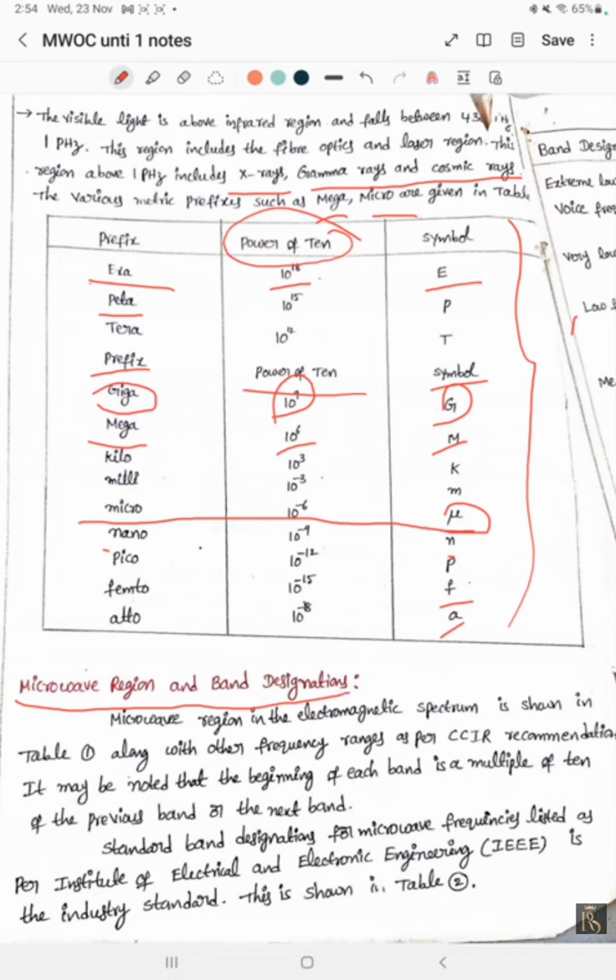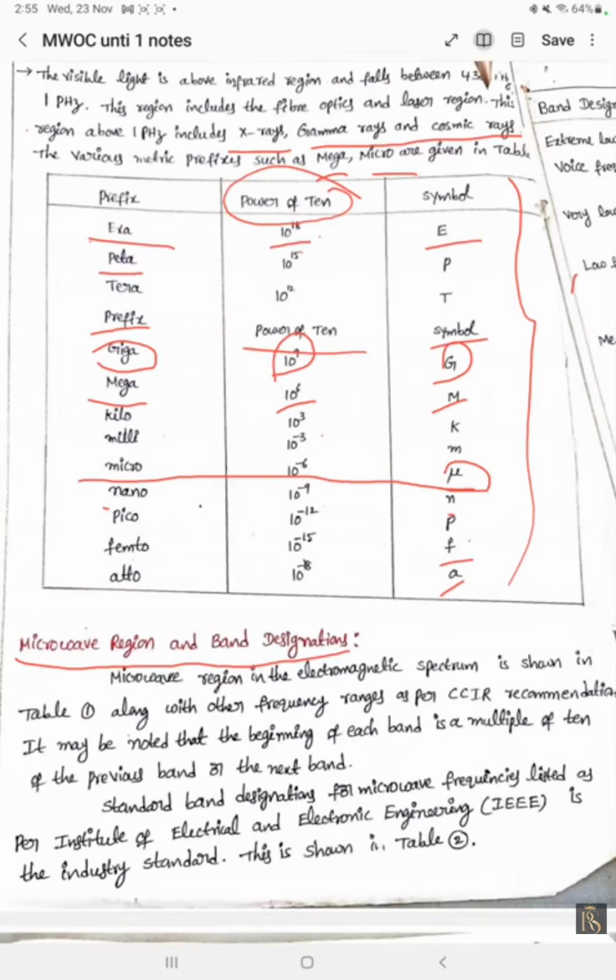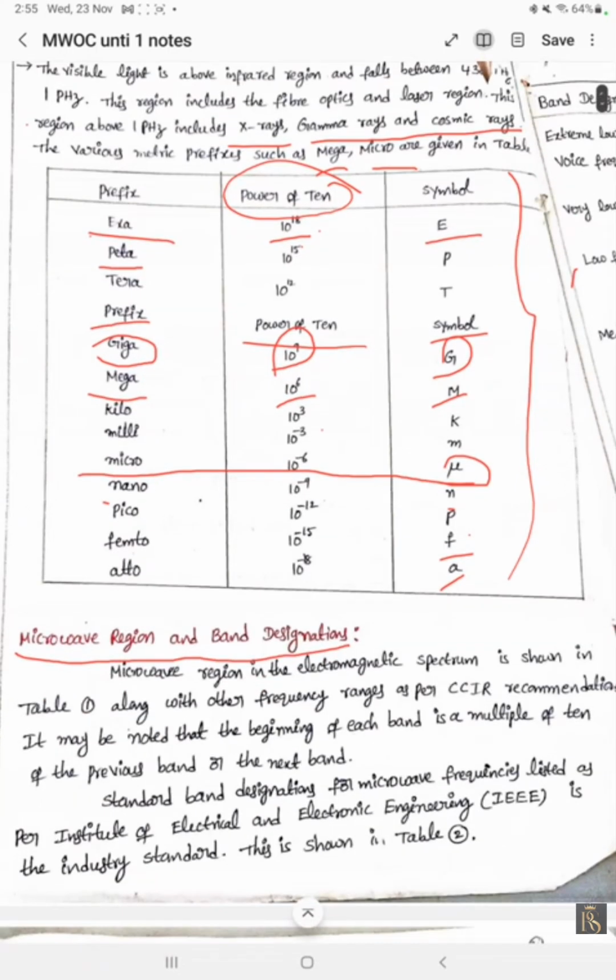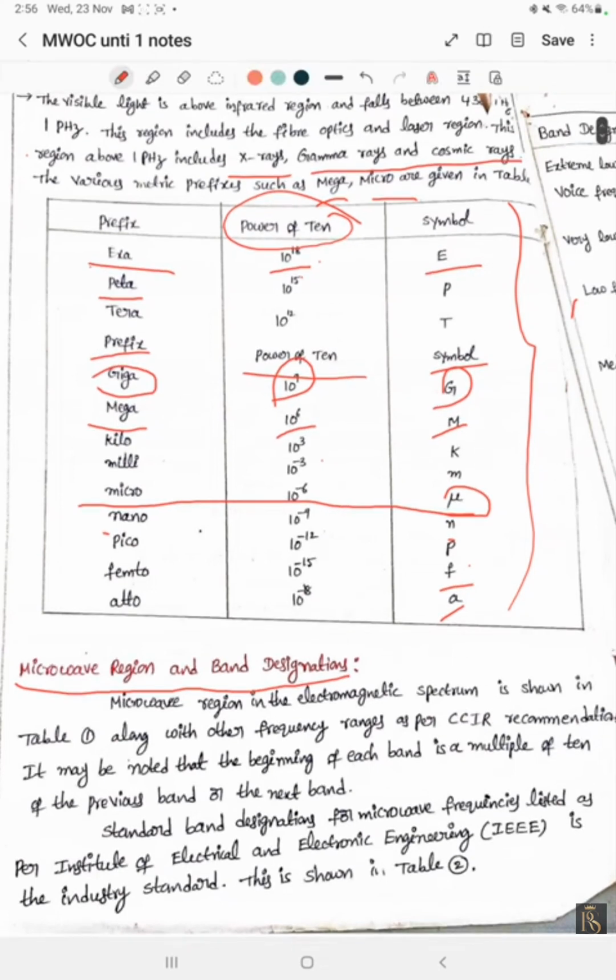The microwave region of the electromagnetic spectrum is shown in table 1 along with its frequencies as per CCIR, the Consultative Committee for International Radio.